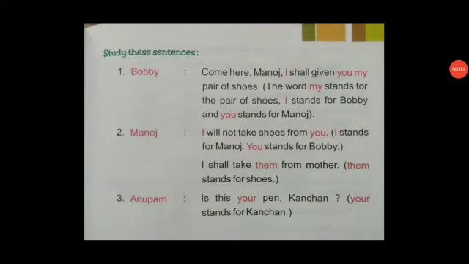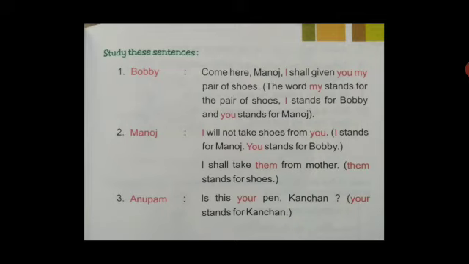Now we will read some sentences given in your book. Number 1, Bobby. Here Bobby is saying something. Come here, Manoj. I shall give you my pair of shoes. In this sentence, I and you and my are the different pronouns which are used in place of the nouns shoes, Bobby, and Manoj.